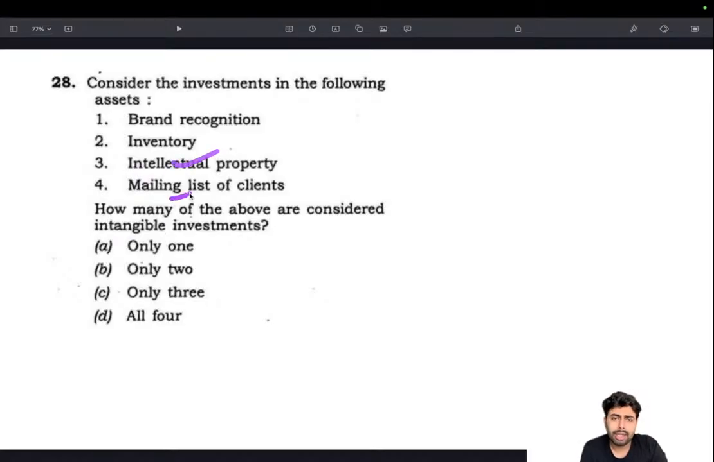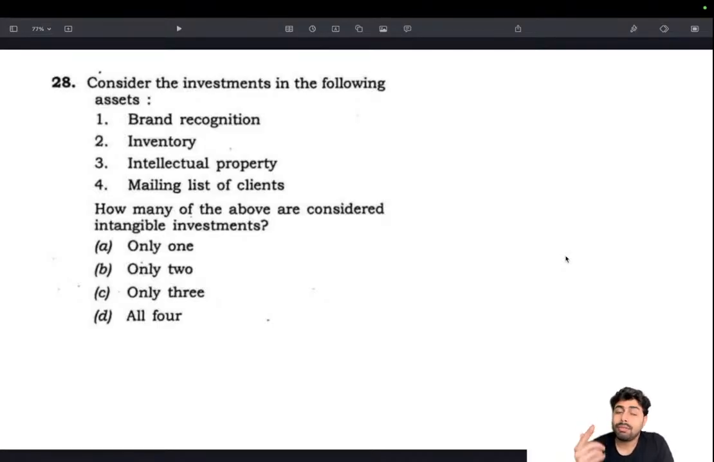And mailing list of clients, it's basically numbers and data, so it's again intangible. So it's basically 1, 3 and 4, all three, only 3. So inventory is not part of it, so that's how we arrive at the answer as 28C. So this is a fairly direct question. Things like this could be asked.